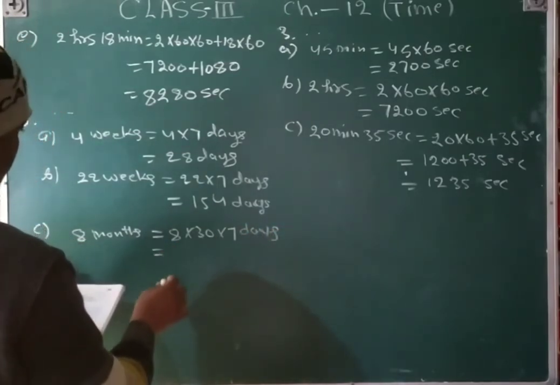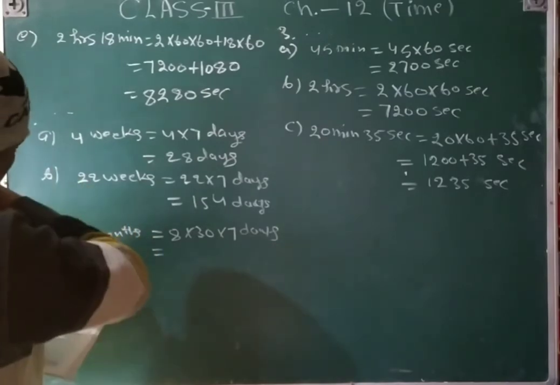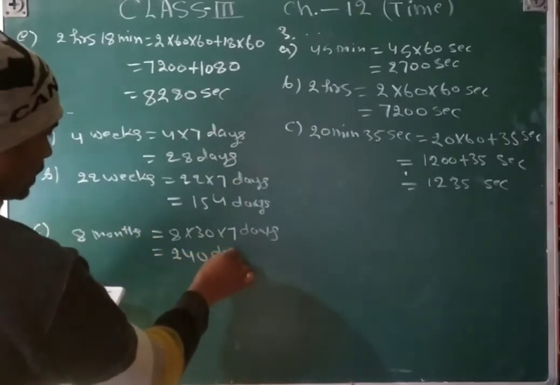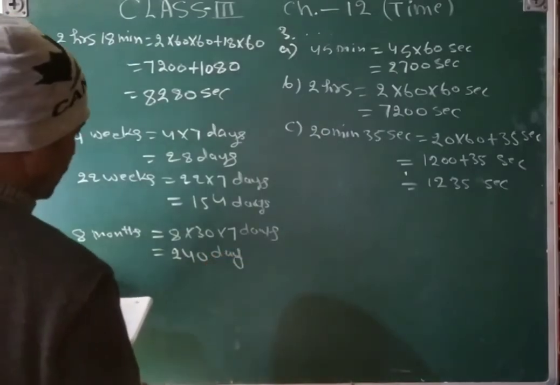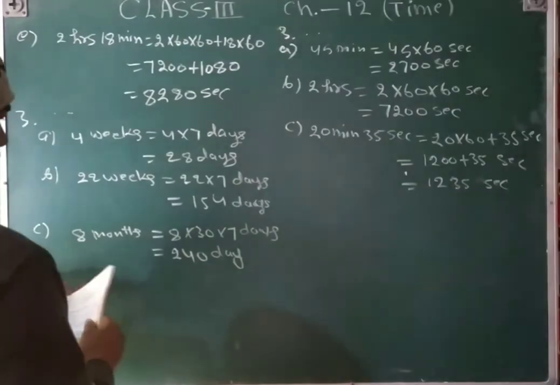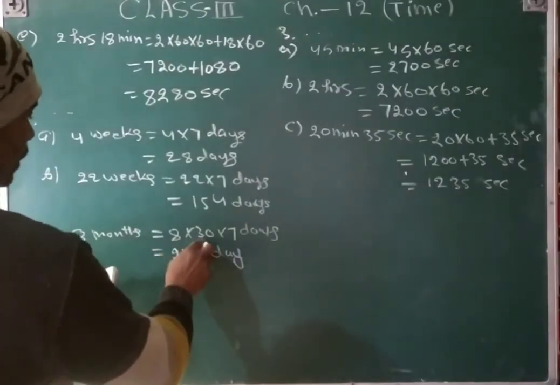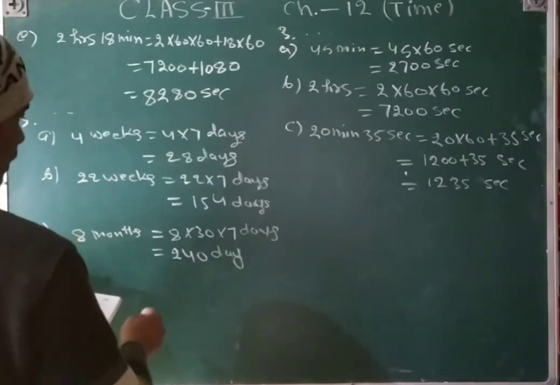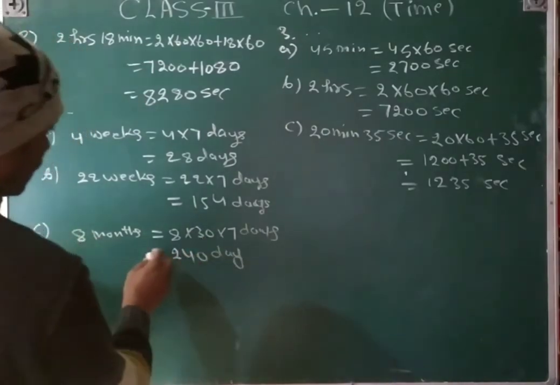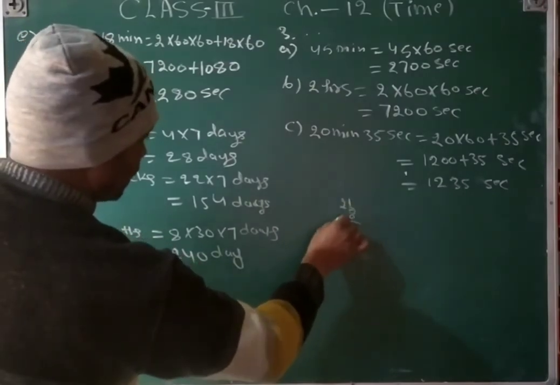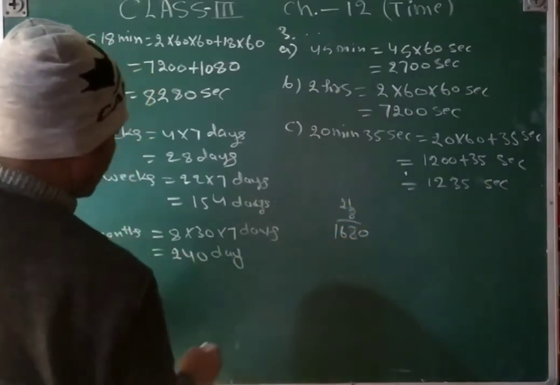So that will be multiply 240 days. Just a minute. 8 months is there. 8 3 are 24, 7 4 are 28. That will be multiply 7 3 are 21, 21 8 8 1 ja 8, 8 2 ja 16.